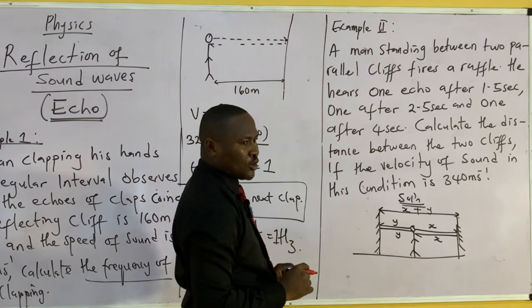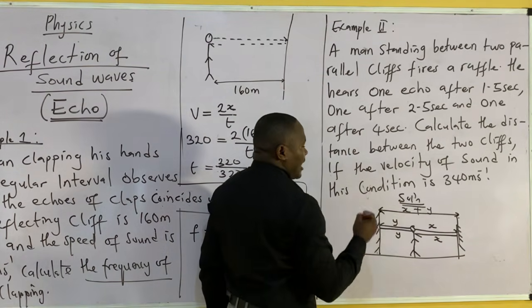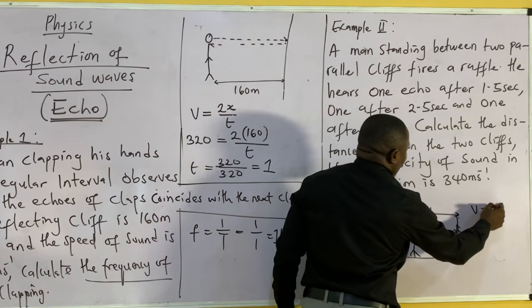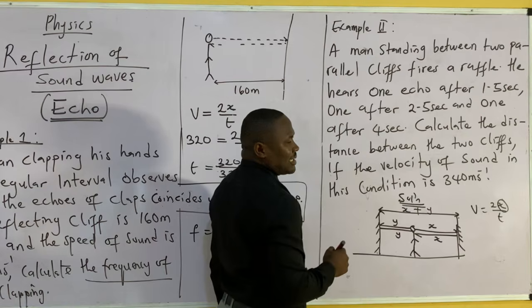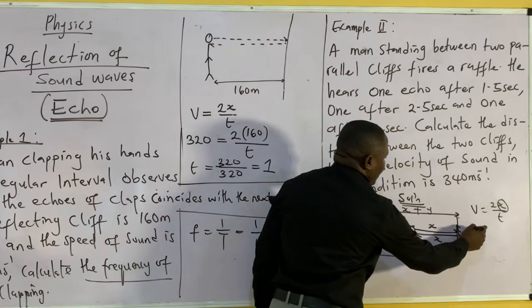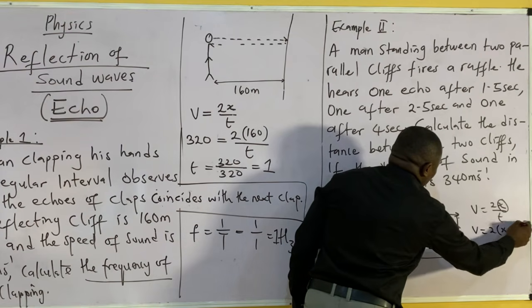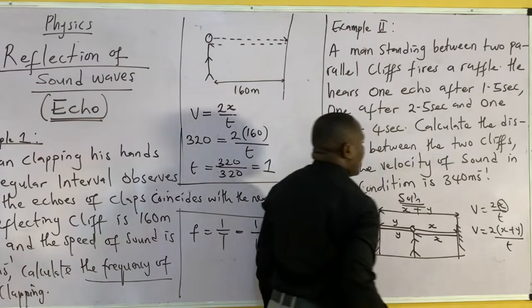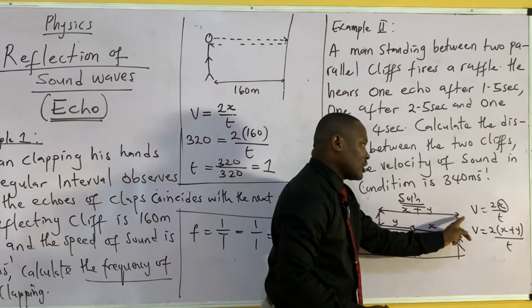So if I want to solve this question, if this is the distance between the two cliffs, and I know that V is equal to 2x over t, where x is distance, because of this case, it becomes V is equal to 2 open bracket x plus y over t. Why? Because the distance between the two cliffs is now x plus y.